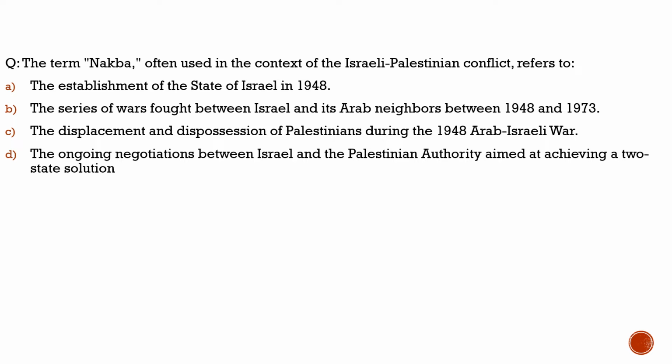Here also, with respect to the Israel Arab conflict, when the two nation theory was proposed by the United Nations, in 1948 Israel, without consulting anybody, declared independence, and that led to the Arab War. Because of that war, many Palestinians, people living in Palestine, were made refugees. They fled their country, and they called this incident the Nakba.